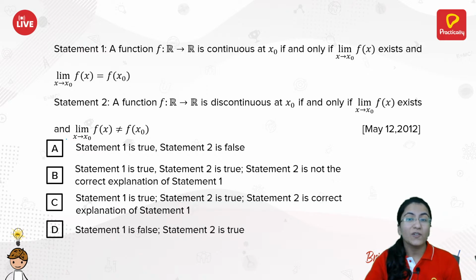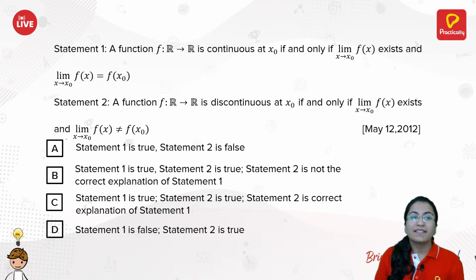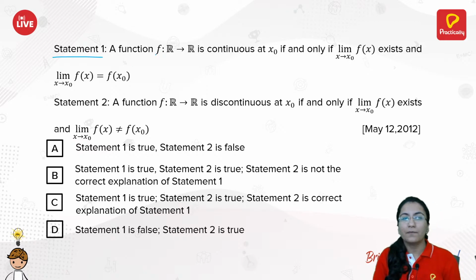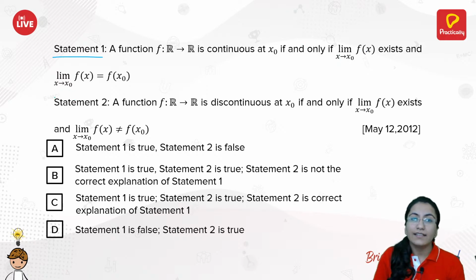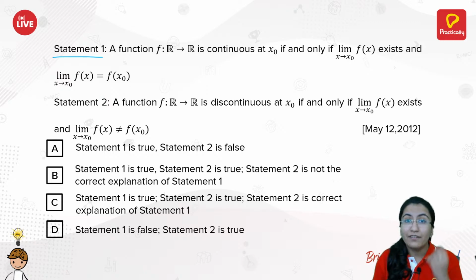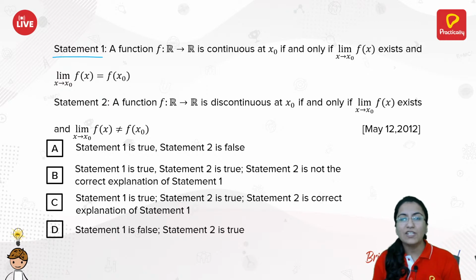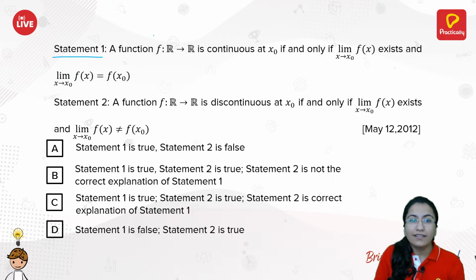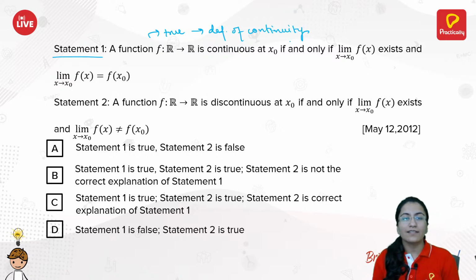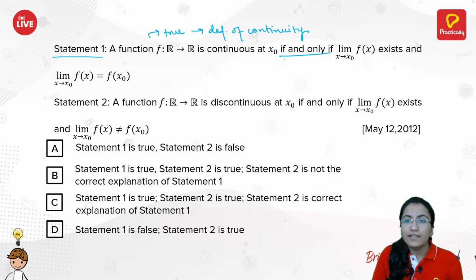This is the next question. Again, you have a statement type problem. Statement 1 says a function defined from the real number line to the real number line is continuous at x naught if and only if the limit at that particular point of f of x exists and that limit is the same as f of x naught. You can recall that this is the basic definition of continuity, right? Using the definition of continuity, this is directly true because it is given that if and only if.